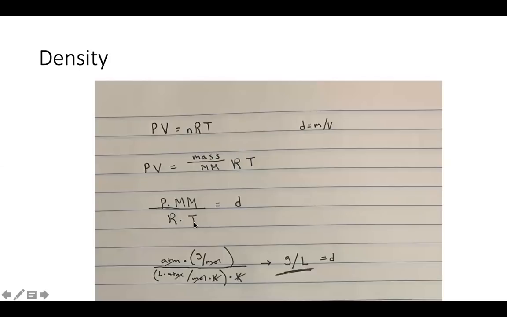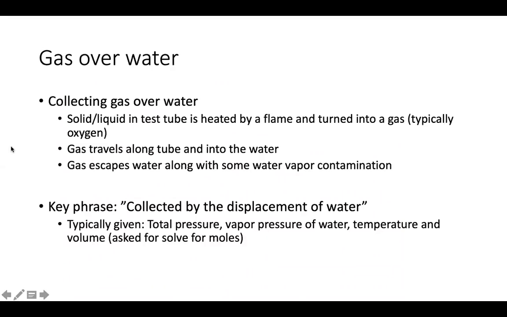Something really important to note about this though, like very, very important to note, is that if you actually look at the units of density here and you cross everything out, your units for density, when you plug it into this equation, has to actually be grams per liter. Okay, this is really important because oftentimes we're given density in grams per milliliter. Okay, and so make sure that whenever you're putting density into this equation, it's again in grams per liter.